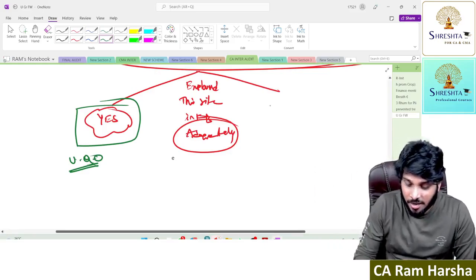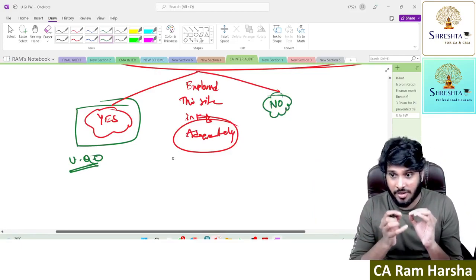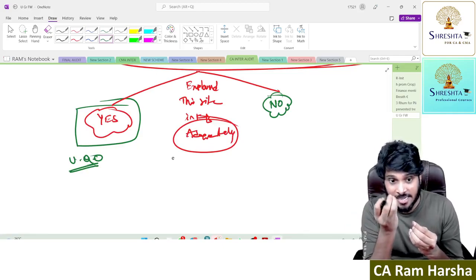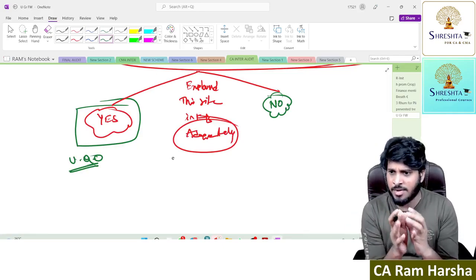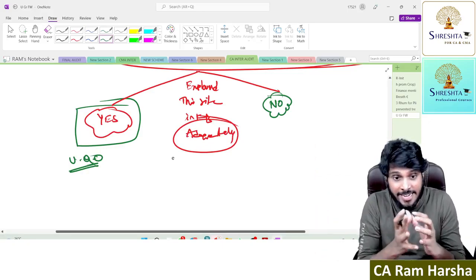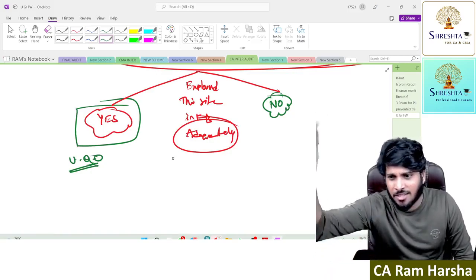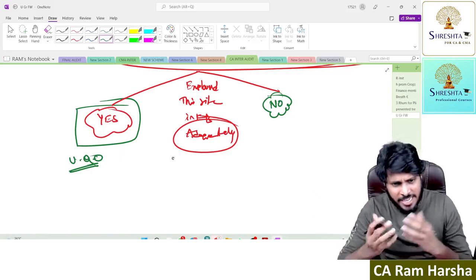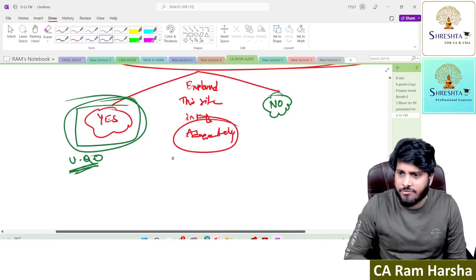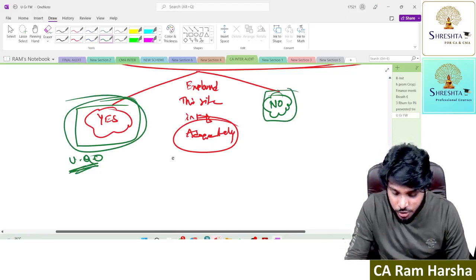If the financial statements of Air India do not explain the material uncertainty that they are facing, right now the government is supporting, tomorrow the government may not support. If Air India does not explain this situation in the financials, then Air India management is misleading the people. But that is not the case. Air India honestly showed everything. So I'm giving unqualified. My question now is, what if Air India does not show?